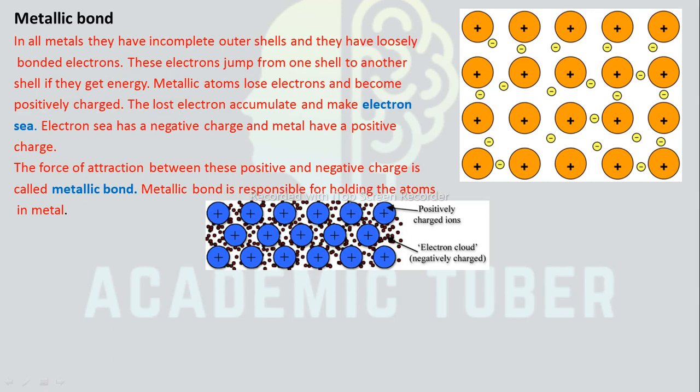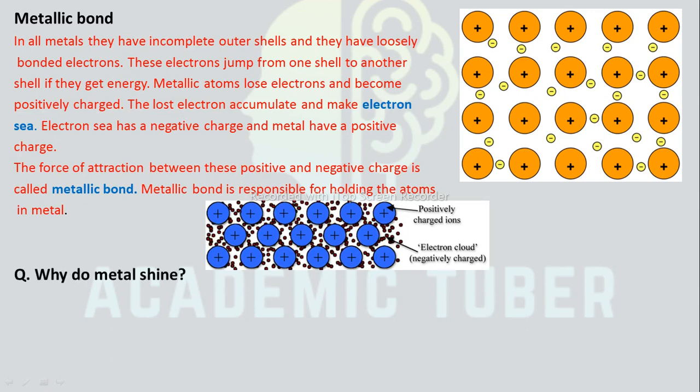The lost electrons accumulate and make the electron sea. The electron sea has a negative charge and metal atoms have a positive charge. Between these opposite charges, there occurs a force of attraction which is called a metallic bond. This metallic bond is responsible for holding the atoms in the metals.